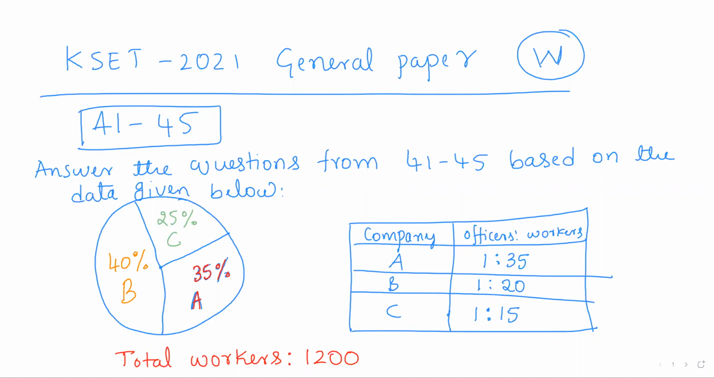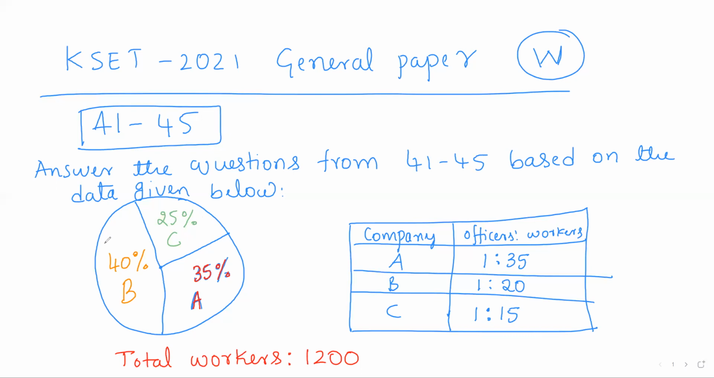In this video, we shall solve the general paper questions of KSET 2021 W series. We shall solve the problems from 41 to 45. These questions are based on a data. Answer the questions from 41 to 45 based on the data given below.